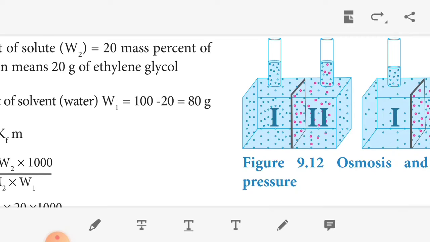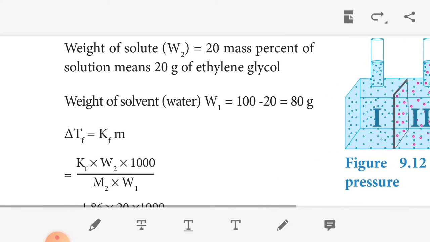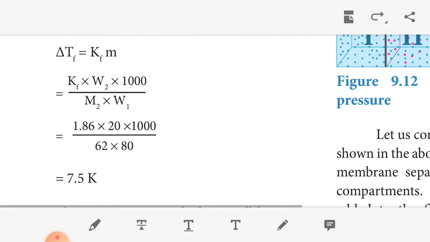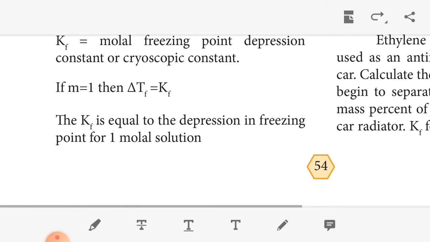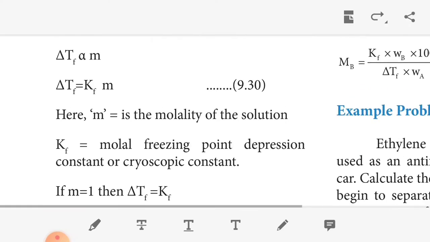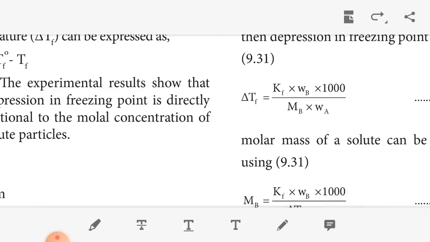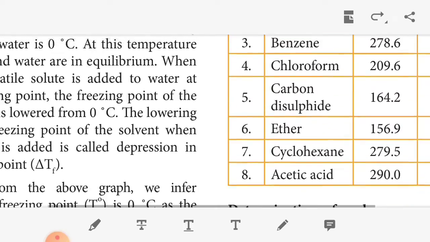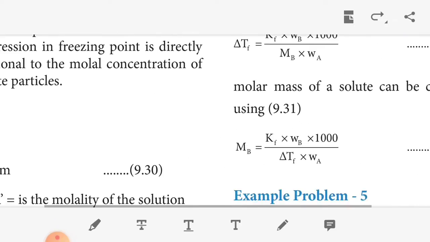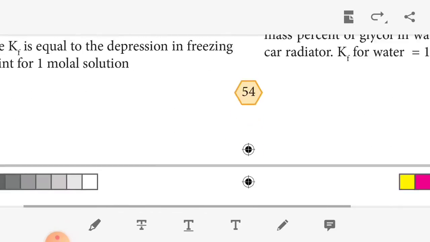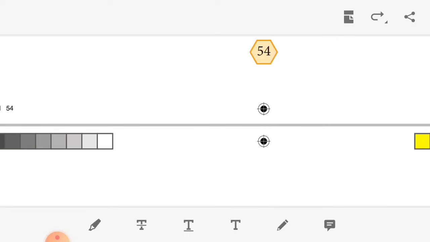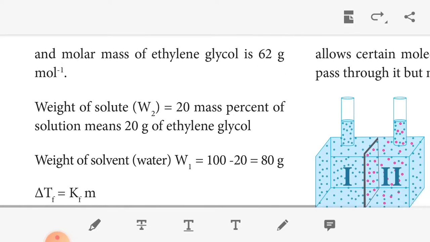When a non-volatile solute is added to the water, the freezing point of the solution is lower than 0 degrees Celsius. The lowering of the freezing point of the solvent when the solute is added is called depression of the freezing point.